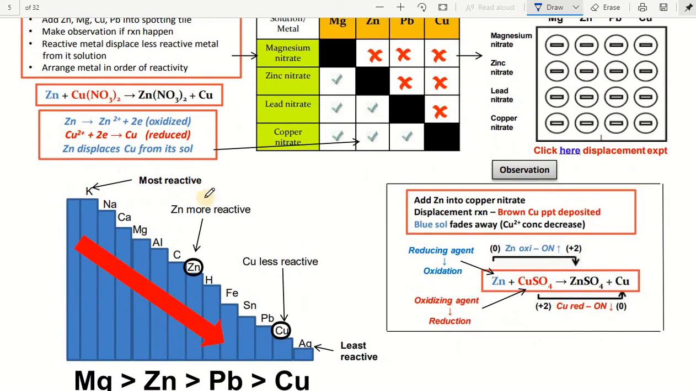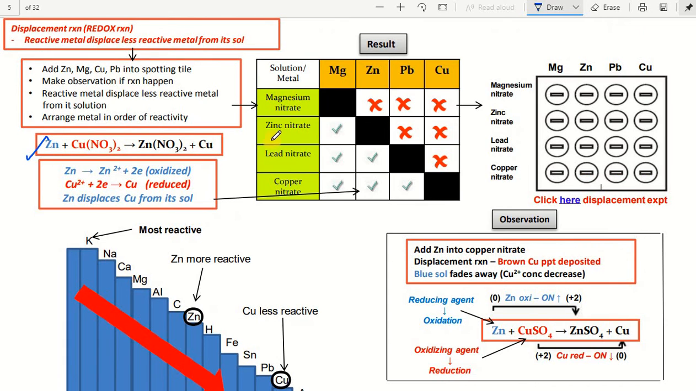Once again, the study of zinc and copper sulfate: zinc undergoes oxidation, copper undergoes reduction. So zinc displaces copper from its solution. It's very clear. Now arrange the metals in order of reactivity. With zinc nitrate and magnesium, magnesium definitely displaces zinc, lead, and copper. But zinc cannot displace magnesium from magnesium salt, and lead and copper also cannot.